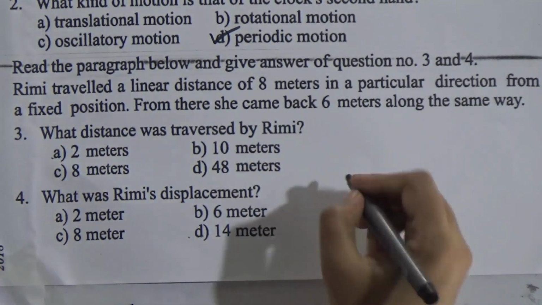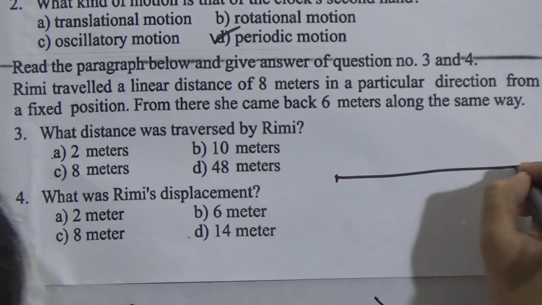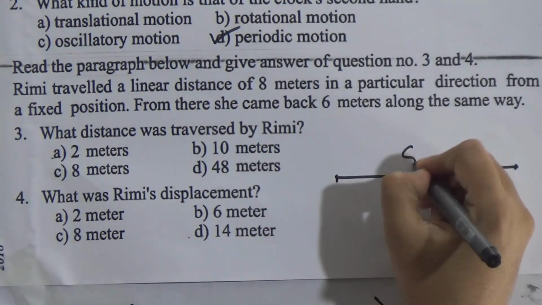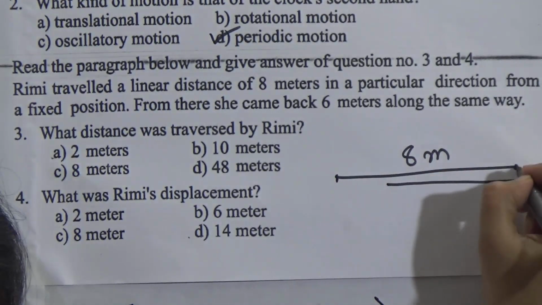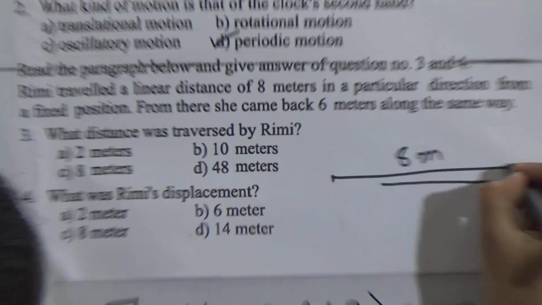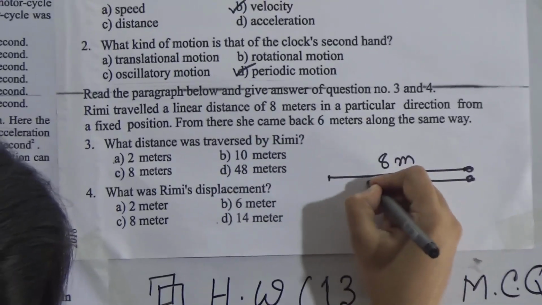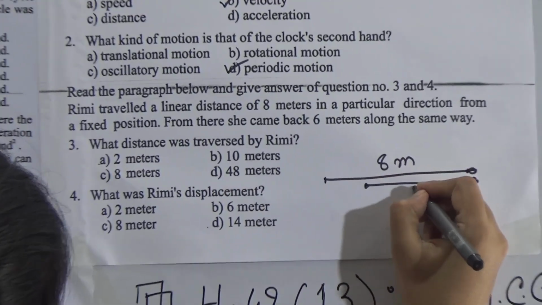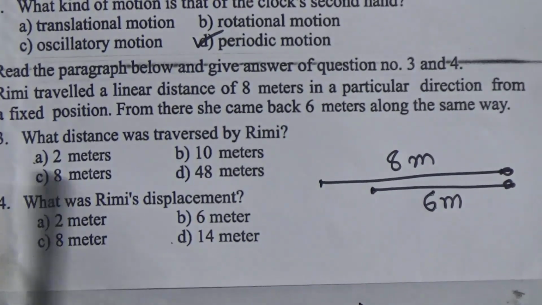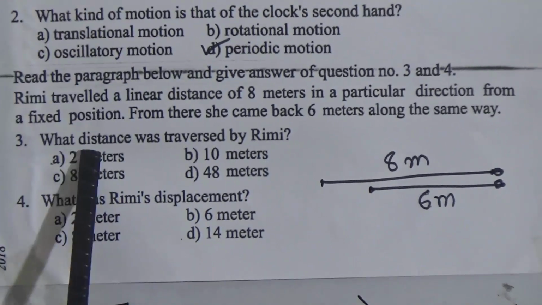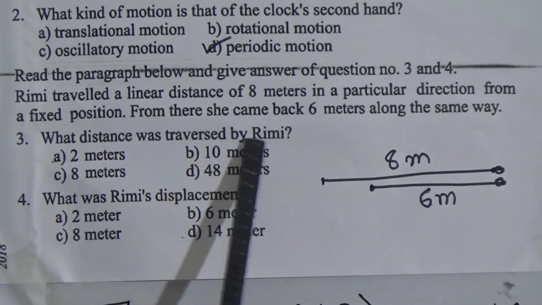That means from this point, Remy went 8 meters and came back along the same direction 6 meters. What distance was traversed by Remy?